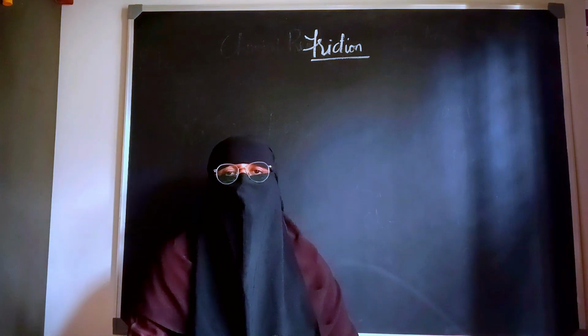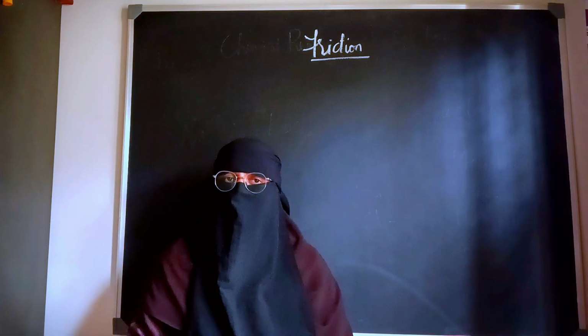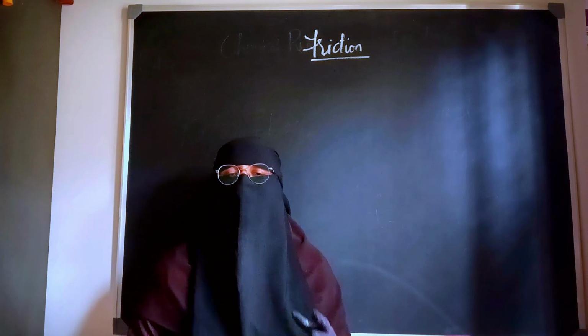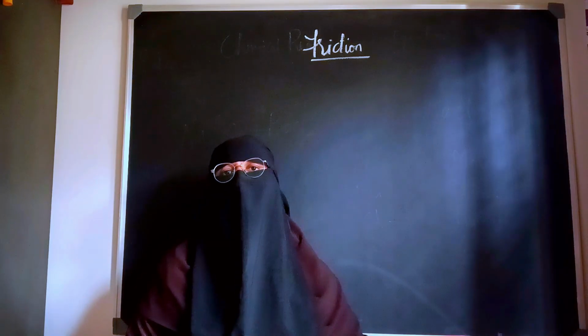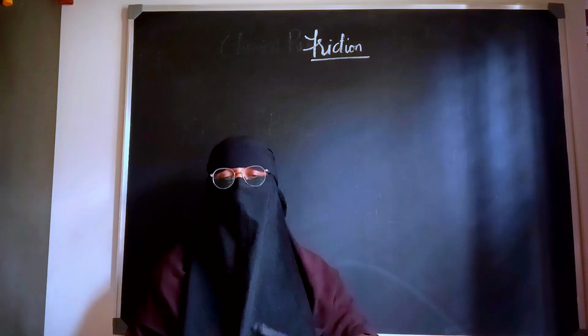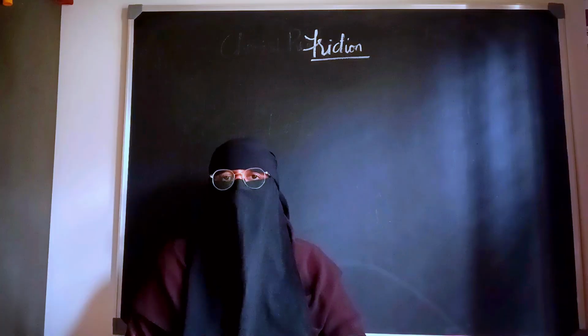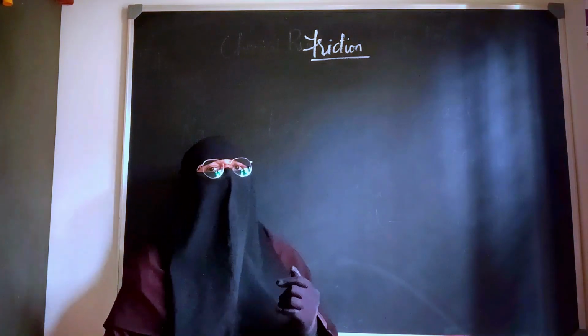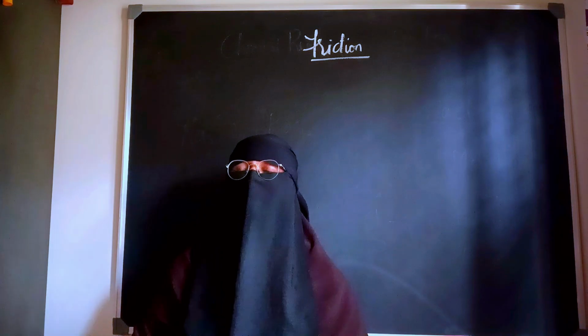Basically, friction is a type of contact force that comes into existence when two objects are in contact with each other, and whenever they are in contact, the frictional force acting on them will try to stop their motion because it always opposes the applied force. This is all about the definition of friction.